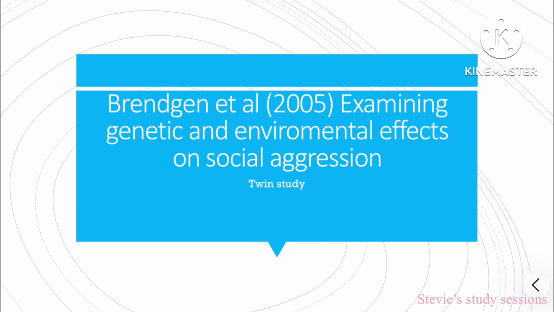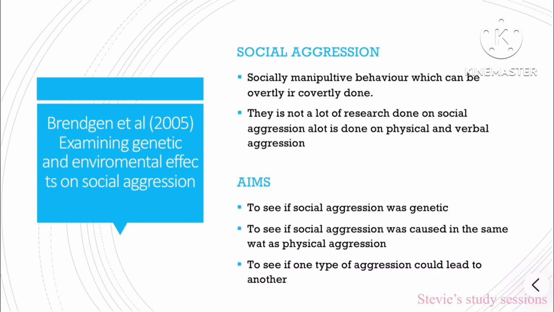Brendgen et al. 2005, examining genetic and environmental effects on social aggression. This is also a twin study. Social aggression is aggression that socially manipulates behaviour, which can be overtly or covertly done. There's not a lot of research done on social aggression. A lot is done on physical or verbal aggression. Brendgen aimed to see if social aggression was genetic, to see if social aggression was caused in the same way that physical aggression was, to see what type of aggression would lead to another.